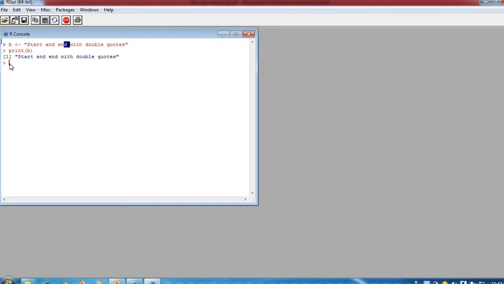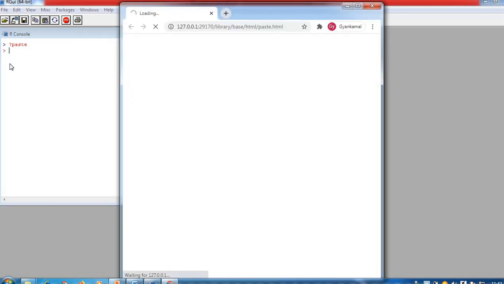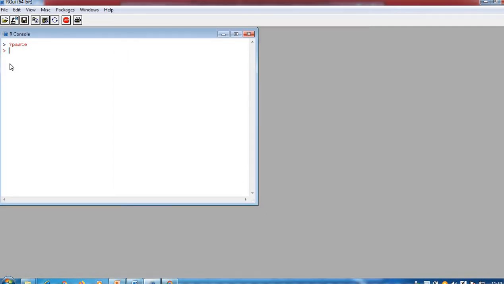One more thing: Control L clears the screen. There is also a command for getting help for any function. In Turbo C you have Control F1, but in R you write a question mark and then the name of the function, for example paste. If you are interested in the formats or syntax of paste, you just enter it and a window opens where the help related to the function is provided.